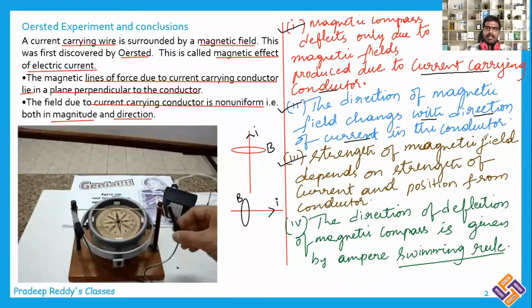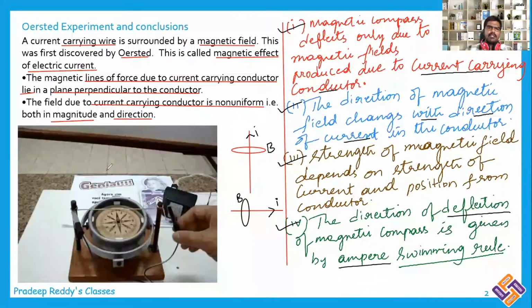And the strength of the magnetic field depends upon the strength of the current. The more current passing through, the more magnetic field is produced. As you move away from the conductor, the magnetic strength decreases. As you come closer, the magnetic field increases. And the last one is that the direction of deflection is given by Ampere's swimming rule.